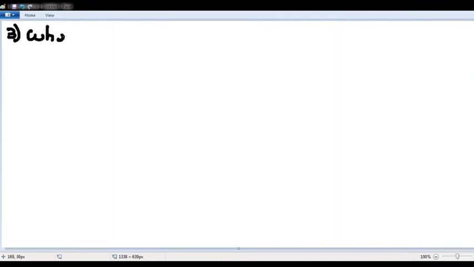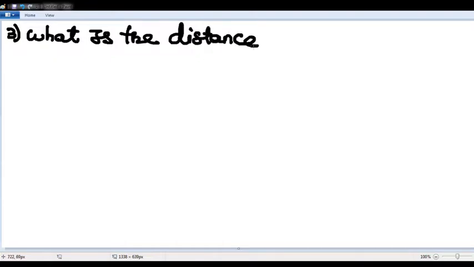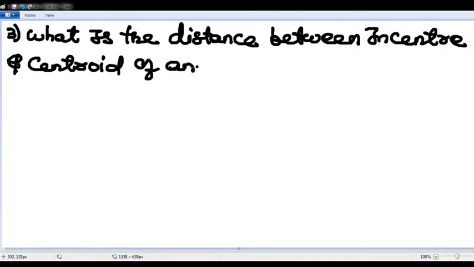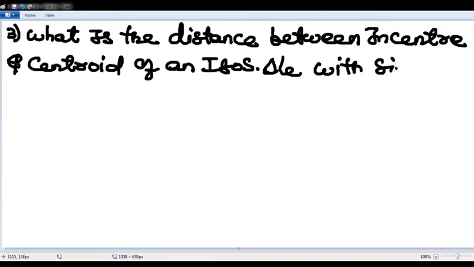I will discuss the questions along with the concepts. What is the distance between incenter and centroid of an isosceles triangle with sides 17, 17 and 30?